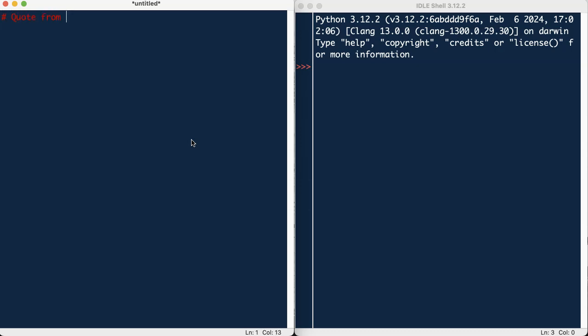So Greta, G-R-E-T-A, and Thunberg, T-H-U-N-B-E-R-G. Okay, hopefully you all know who Greta Thunberg is. Okay, so on the next line, we're going to create a variable. We're going to call the variable quote, and we're going to set this to "You are never too young to make a difference."